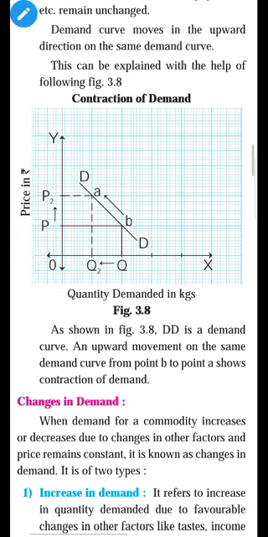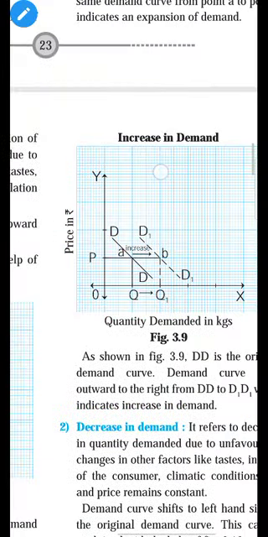Variation in demand has two types, that is expansion and contraction. Expansion of demand means only because of price, demand expands and other factors remain constant. It is called expansion of demand. And contraction of demand means demand contracts only because of price and other factors remain constant. It is called contraction of demand. And the second point, you can write the diagrammatical representation, this one.